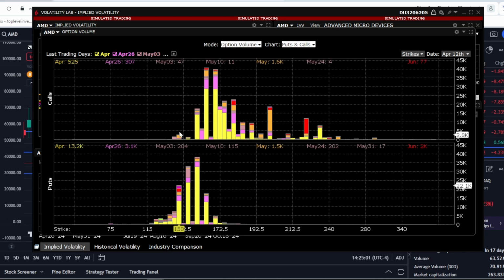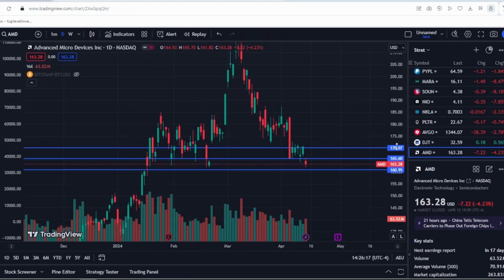I've always talked about delta neutral hedging, meaning when a market maker sells you options, for example, a call option, they must hedge their risks by buying stocks. The more call options are bought, the more the market maker is obliged to buy the stock for hedging, as we can see, and it starts to rise significantly. It continues to rise until a very large volume is sold. And as we can see, this happened on March 8th. A very large volume was sold, causing a significant downward movement in the stock.